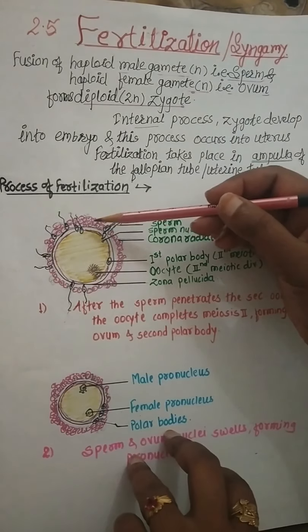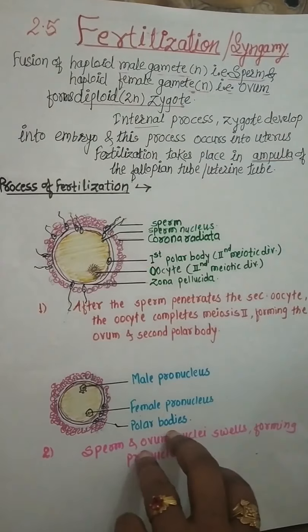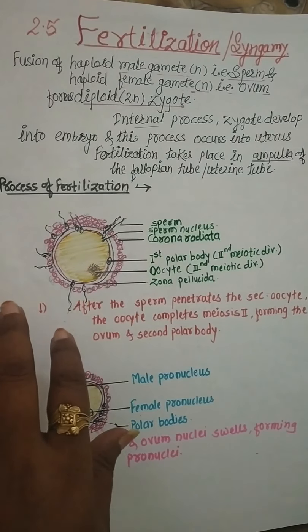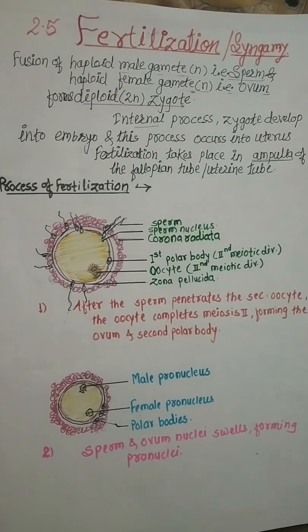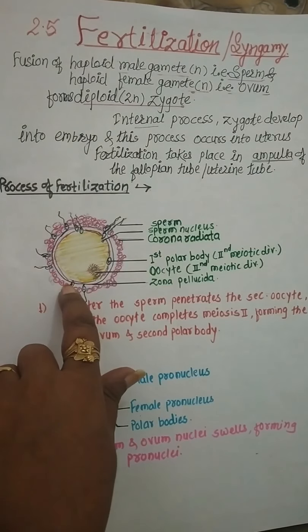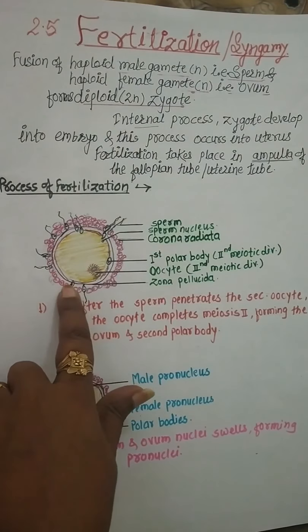Also the corona radiata secretes a secretion known as anti-fertilizing. The oocyte secretes fertilizing, which is a glycoprotein, and the sperm head produces anti-fertilizing.